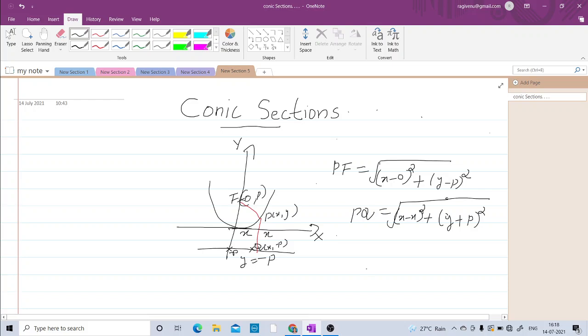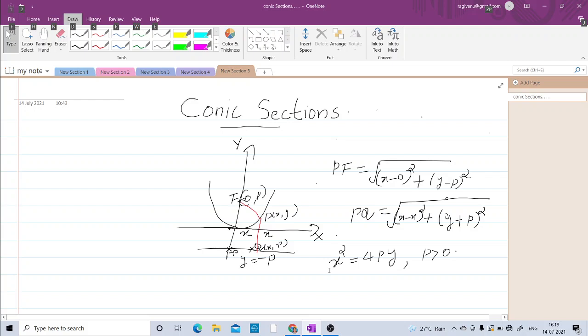Now by the definition of the parabola, PF and PQ are equal. So we equate this and simplify. Equating and simplifying, we will get x square equal to 4py, where here p is always positive. So this is the standard form of a parabola, x square equal to 4py. Here there is an even degree term in x, so this parabola is symmetric about the y-axis.